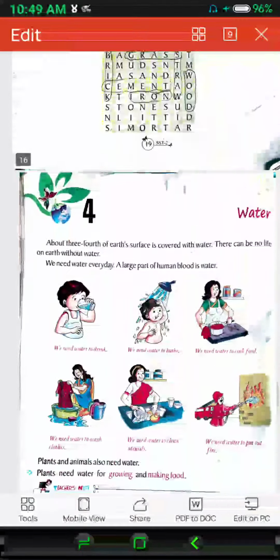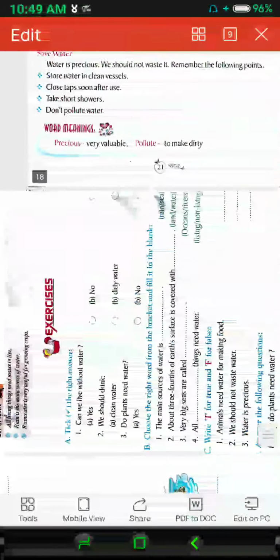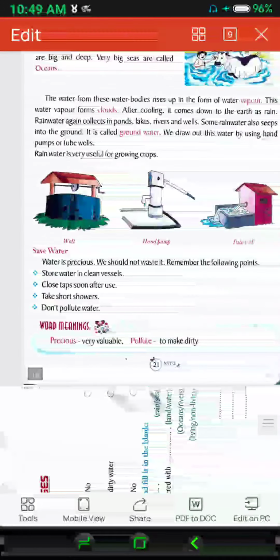This is chapter number 4 that we have learned today. So if you have any doubts regarding this chapter, you can contact me directly on WhatsApp and ask me about this. So now you need to solve these problems based on this chapter.